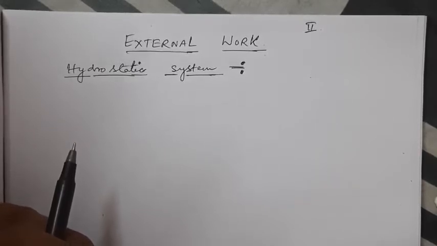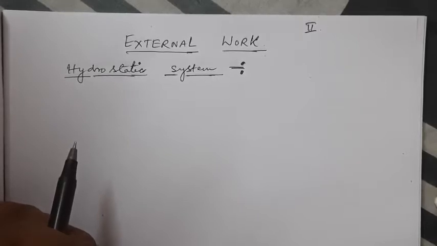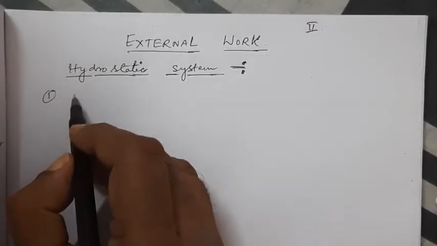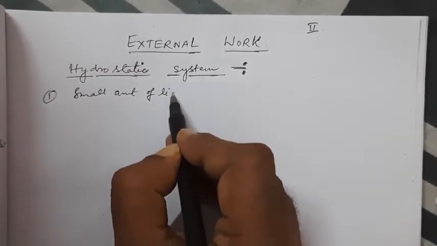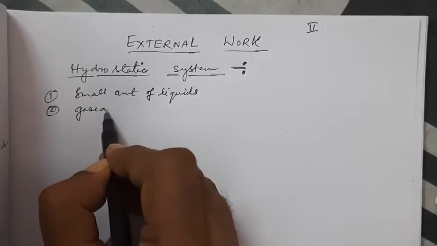Because these conditions of Pascal's law, the uniform pressure throughout the system, are obeyed by, number one, small amounts of liquids for which the effect of gravity may be neglected, and number two, gaseous systems.